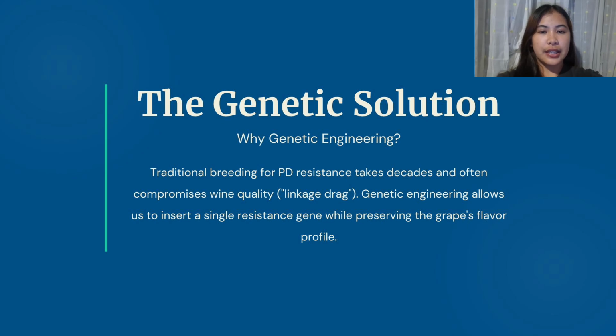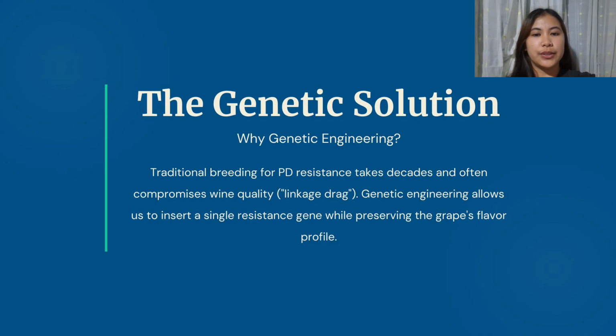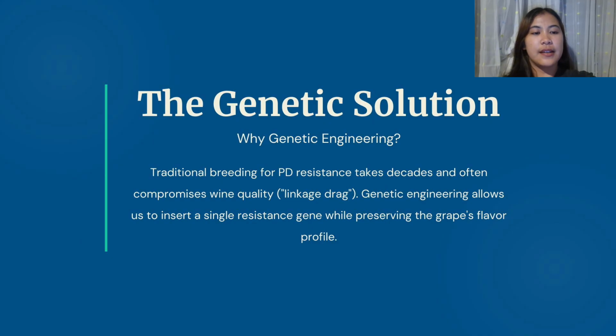Next is the genetic solution. Because Pierce's disease causes severe damage, scientists are looking for long-term solutions. Traditional breeding for disease-resistant grapes takes many years, sometimes even decades. Another problem with traditional breeding is what we call linkage drag, which means the quality of the grape, especially its flavor, may be negatively affected.